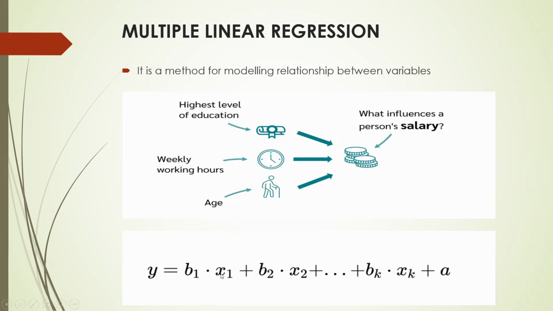Instead, there you can see x1, x2 up to xk. They all show these independent variables, and they are being replaced by values for these variables. And in this way, the prediction for multiple linear regression can be done. And most of the time, these calculations are done by software.